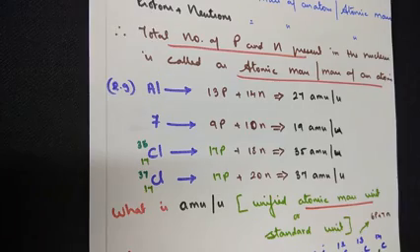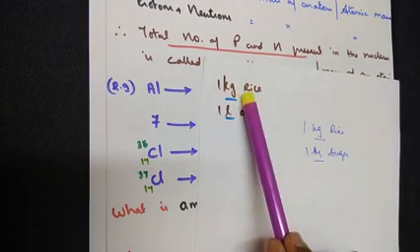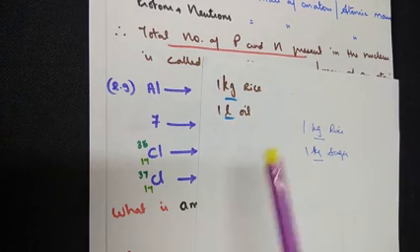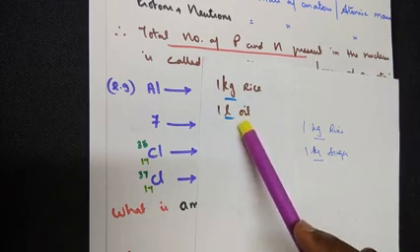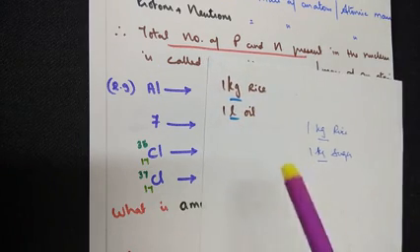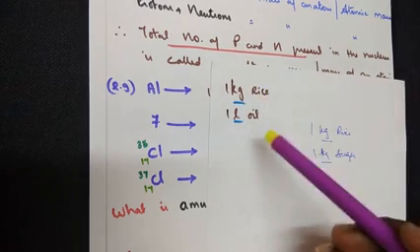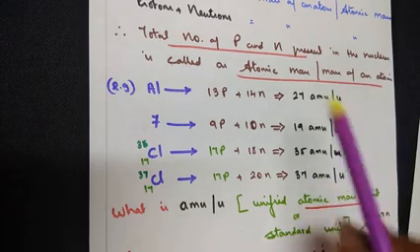Let me give you a practical example. I have written 1 kg of rice, 1 liter of oil. Kilograms and liters are standard units of calculating the amount of a solid or a liquid. Similarly, AMU is a standard unit of calculating the atomic mass of an atom.